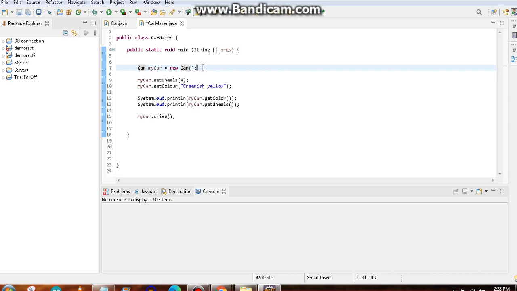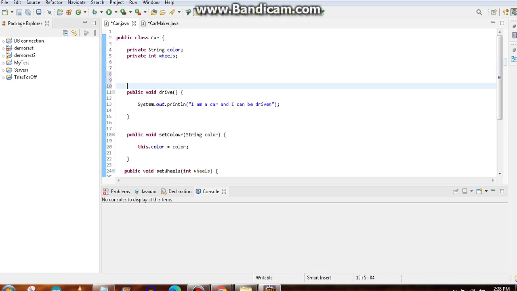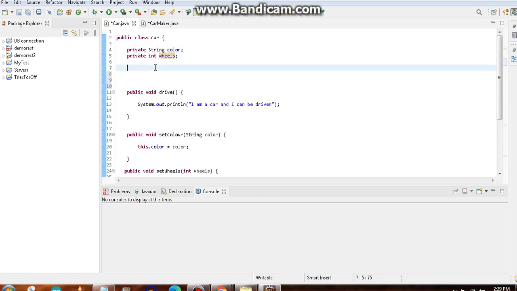How can we do this? There is a concept called a constructor. Using a constructor, you can create that situation. So how do we do that? Let's have a look. I will go to the car class and write a separate constructor in the class. That constructor will restrict the user from creating car objects randomly, and it will ask that when you are creating a car object, please provide wheels and colors at the very moment, so that when the car is completed, it will have the wheel and color. A car cannot exist without a wheel and color.